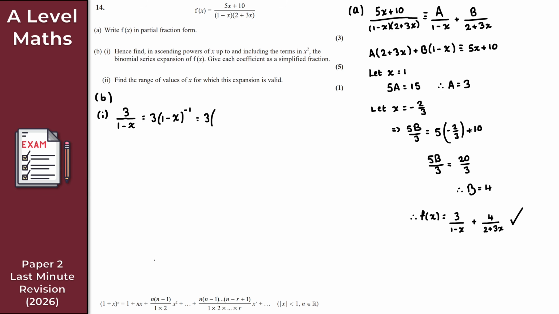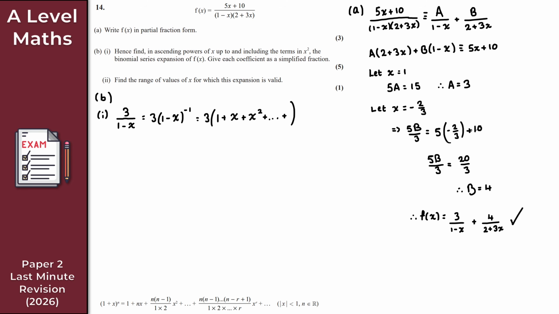That's nice and straightforward. I get 1 to begin with. I then get n times x, so that's minus 1 times minus x, which just gives me plus x. I then do n times n minus 1, where n is the power, so that's minus 1 times minus 2, which is 2, over 2 factorial, which is 2, so that's 1. Then I get x squared, and we square the full thing, so minus x squared is positive x squared. That just carries on, but we don't really care about anything past that, though just so you are aware, it does continue. So that's the first series expansion. Nice and easy.